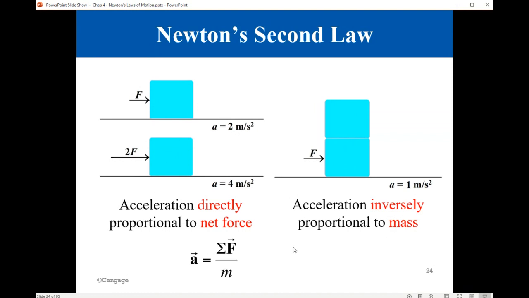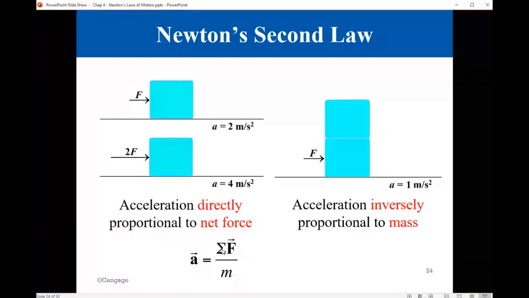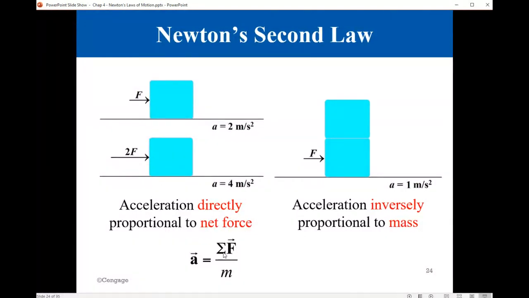Always in physics, it helps us to use formulas. So in formula form, the acceleration is equal to the net force, with this sigma. Sigma is a mathematical symbol just to tell us that this is the net force. In other words, you need to consider all force vectors and then find the resultant of these force vectors. The resultant, we call it the net force.